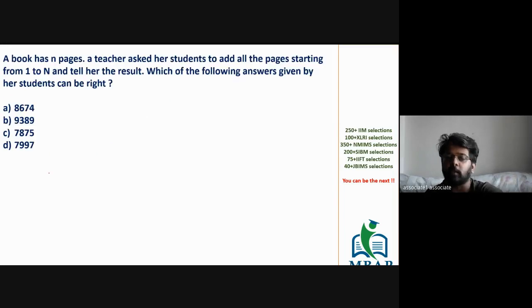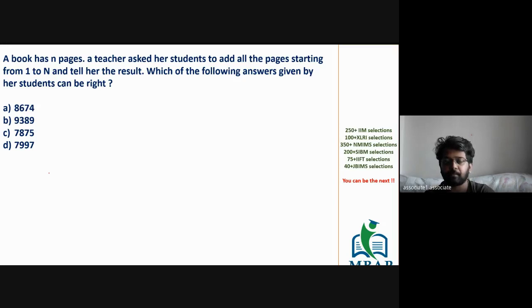Amazing. So let me give you a wonderful question which came up back in the year 2013, again on the level of sigma n. The question says a book has n pages. A teacher asked her student to add all the pages starting from 1 to n and tell the result. And the question is, which of the following answers given by the student can be right?